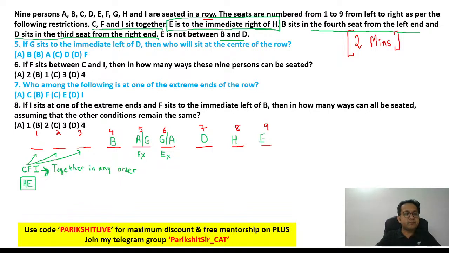Okay. First one. If G sits to the immediate left of D, what does it mean? It simply means G is going to be at number 6. Remember, G is to the immediate left of D, so G is at number 6. That would mean A would be at number 5. The question is, who is at the center of the row? Obviously, the center of the row is number 5, and number 5 is A. Answer is option B.